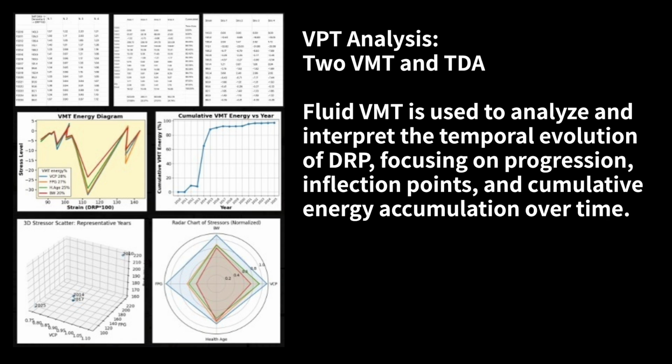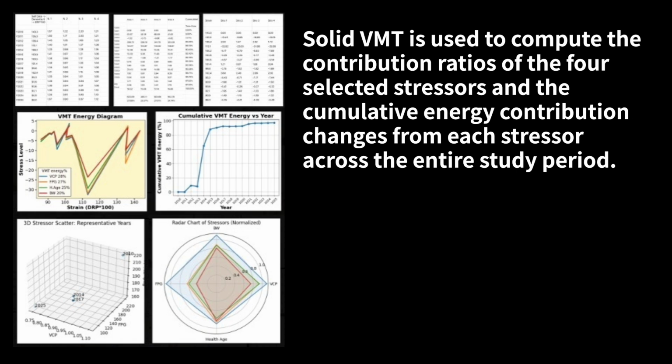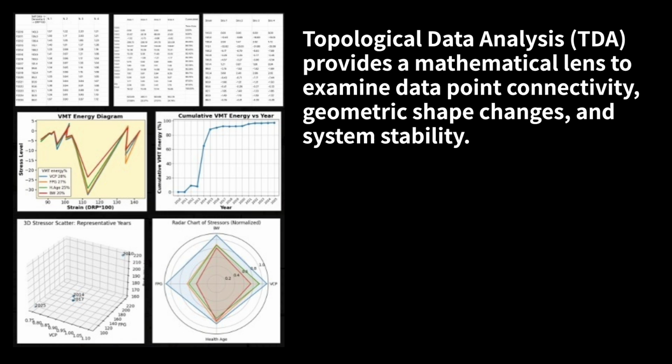VPT analysis: 2 VMT and TDA. Fluid-VMT is used to analyze and interpret the temporal evolution of DRP, focusing on progression, inflection points, and cumulative energy accumulation over time. Solid-VMT is used to compute the contribution ratios of the 4 selected stressors, and the cumulative energy contribution changes from each stressor across the entire study period. Topological Data Analysis, TDA, provides a mathematical lens to examine data point connectivity, geometric shape changes, and system stability.